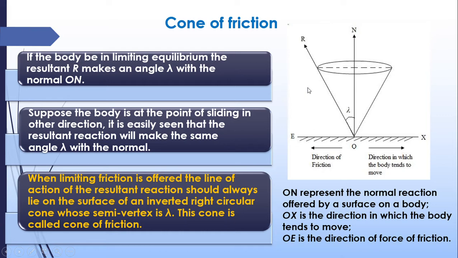In whichever direction we are inclining this plane, in all those directions this resultant force will be at an angle alpha, so it will form a cone-like shape. The resultant force will be within angle alpha from this normal reaction in any direction. Since this forms a cone shape, it is known as the cone of friction.